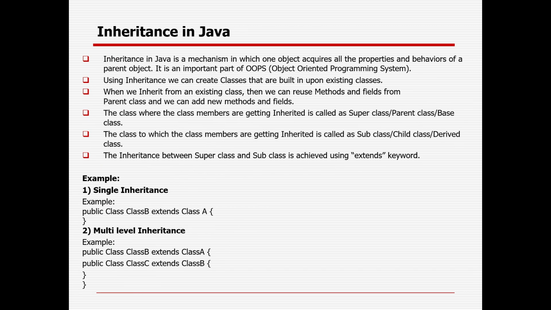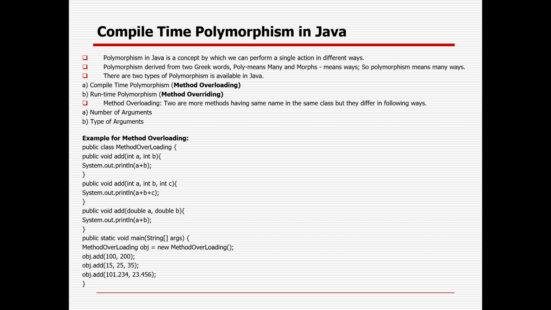So Java is one of the programming languages which follows the OOPS concept, object oriented programming structures, primarily inheritance, polymorphism, abstraction, and encapsulation. These are the stuff. Inheritance is nothing but the parent-child kind of relationship, or it can be single inheritance, multiple inheritance as well. Okay, polymorphism is nothing but many forms. So there are two types: method overloading, method overriding.